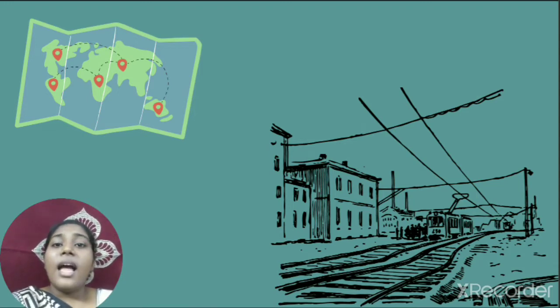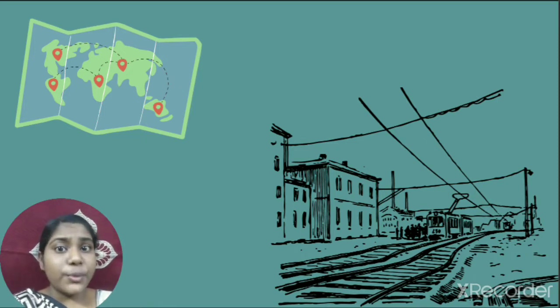You can see the railways there. This is the period when the railways were introduced in India, in our country. Passepartout and Mr. Phileas Fogg embarked on a voyage, which is a travel or journey, to accomplish something great: to travel around the world in 80 days. When they came to India, they went to certain places, and we will be seeing about that in this prose. Railways were introduced in India at that period of time.